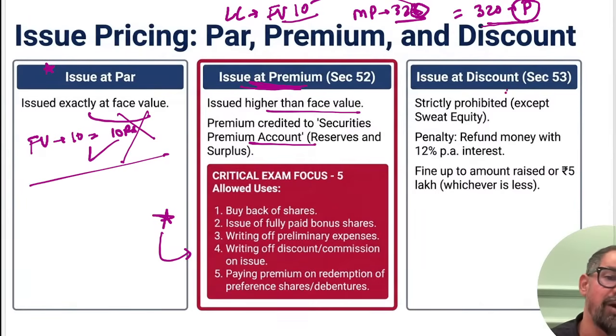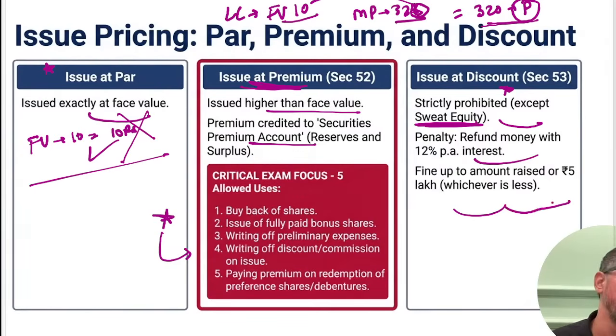And then we have discount. No one will issue shares at a discount during the IPO and FPO. Yes, in case of your sweat equity shares and others, it can be. So it is strictly prohibited except for sweat equity shares. See, it is clearly mentioned here. Penalty on refund is 12% if it is not exercised. Fine up to an amount of 5 lakhs, whichever is less. And that is the case.